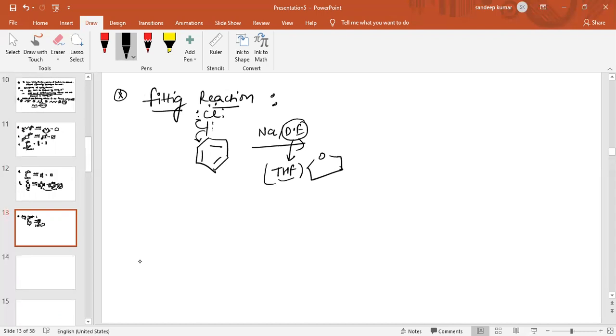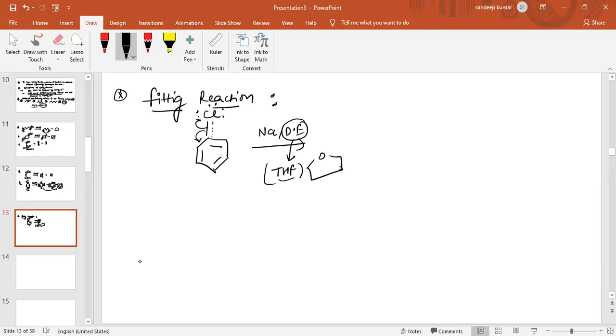Due to this partial double bond character, high temperature is required for the breaking of the carbon-chlorine bond. Therefore, a high boiling point solvent is required for this reaction. We cannot use dry ether; we use tetrahydrofuran in this case. So that is all we discussed about THF.